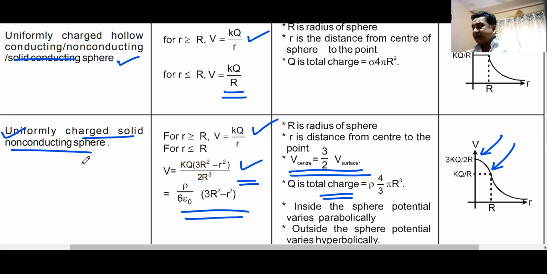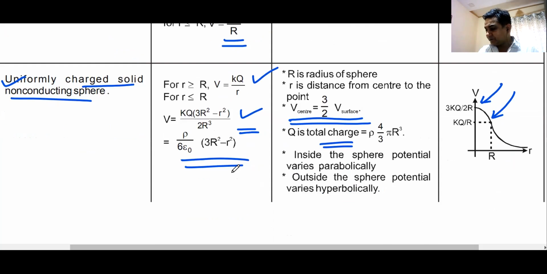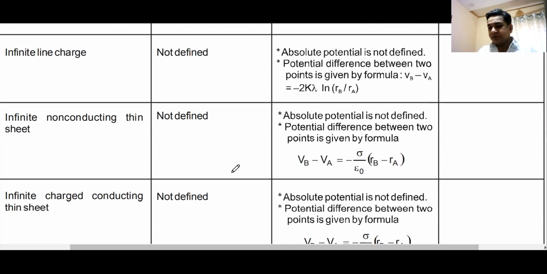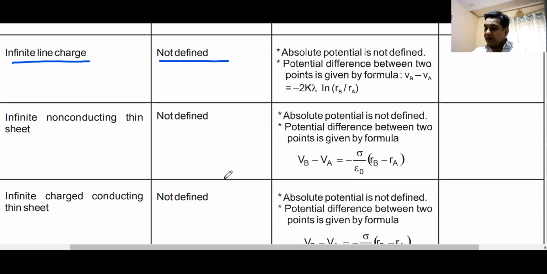Do you all understand this? Can I have some raise hand that we understand this? Infinite line charge: the gravitational potential is not defined. You can only find out the gravitational potential difference between 2 points by integrating the gravitational or electrostatic field.